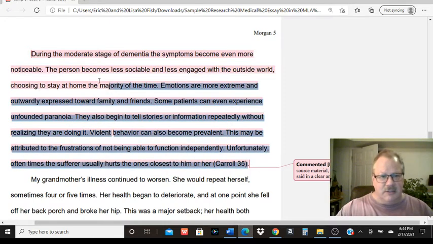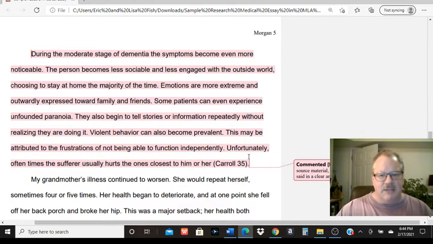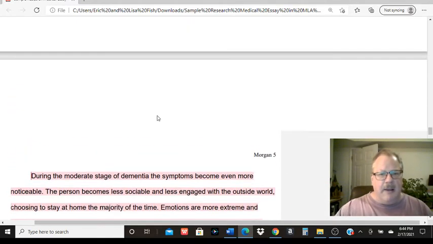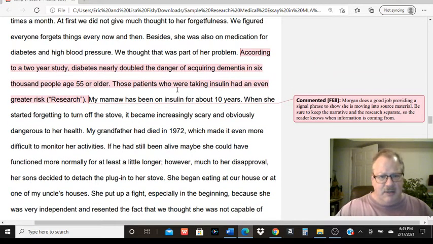But here's a good example of a paraphrase, and they look the same as a summary, but they're generally a little bit longer. But in terms of formatting within your essay, they look the same. But you still want to cite it. And quite often you want to do some kind of signal phrase. Here she's starting a paragraph, and it's obvious she's getting into a source. But if it's not that obvious, you might start saying, according to one source, and give your summary or paraphrase there. But hopefully that kind of helps you see, and there's a good example of a signal phrase right there.